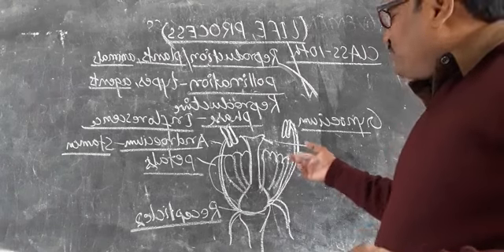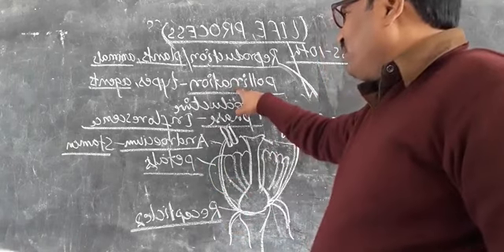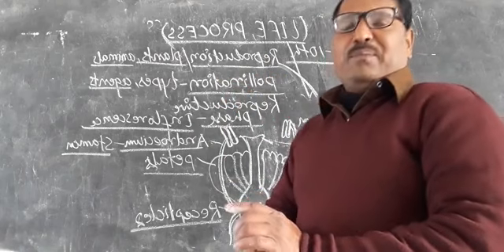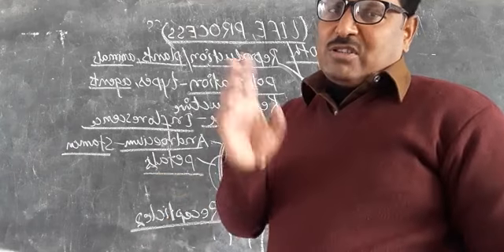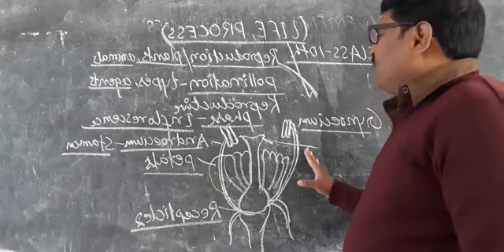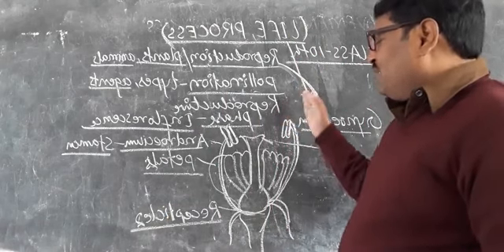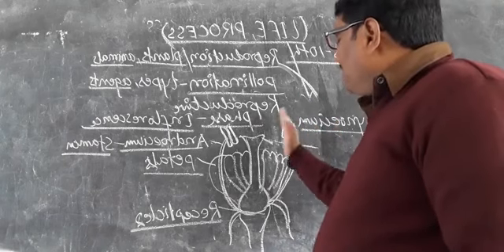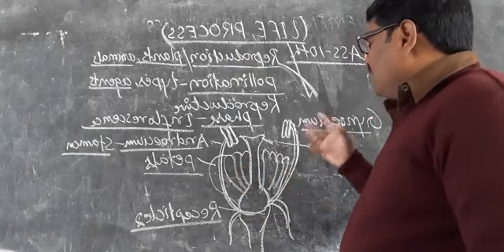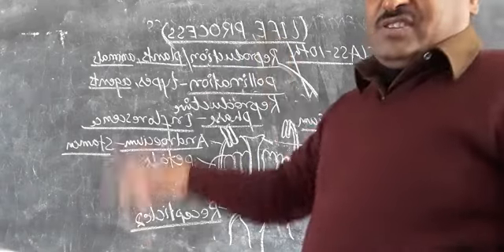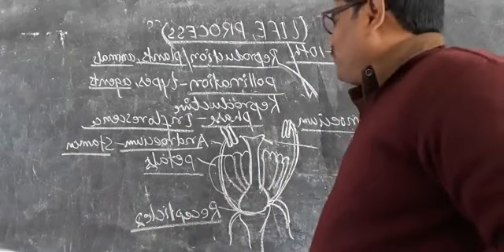So this is the pre-fertilization stage. There are three stages in the flower when we talk about pollination or reproduction. First is the pre-fertilization stage, then the fertilization stage, and third is the post-fertilization stage. Now we have to talk about what happens in plant reproduction, how the male reproductive part fuses with the female reproductive part, how the pollen grains shift from anther to stigma. This is the process of pollination. So let's start with pollination.